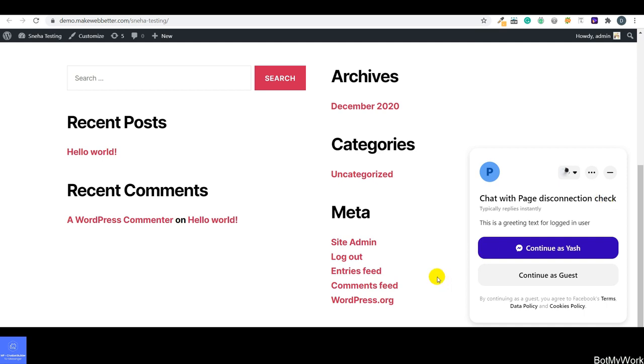So guys, as you can see, this is a chatbot builder, and this is how the bot is going to appear to the users. Here we are getting two buttons: continue as guest, or continue with the ID that we have logged in.